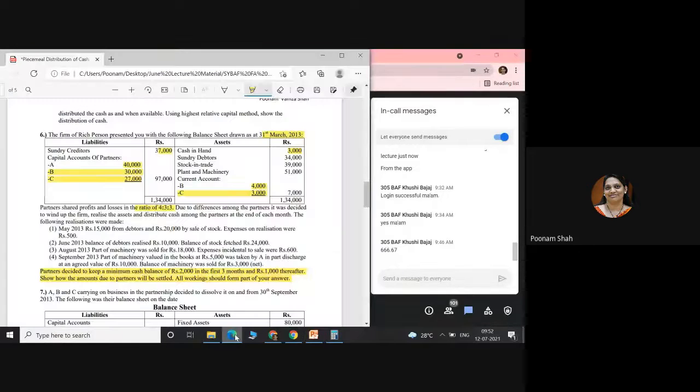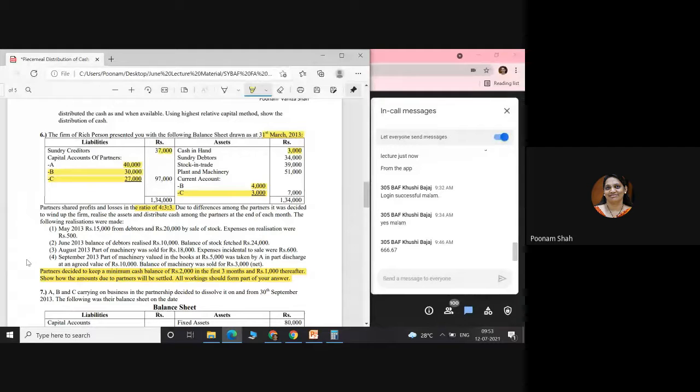Okay. Now, before I start, I would give importance to this statement given in the question. Partners decided to keep a minimum cash balance of 2,000 in first 3 months. Now, they have not used the word provision for realization expense. They have said that partners have decided to keep 2,000 aside for first 3 months. That is, if we start from April, your 3 months will be April, May, June. That means till June end, they will keep aside 2,000 to meet some of the expenses if they arise.